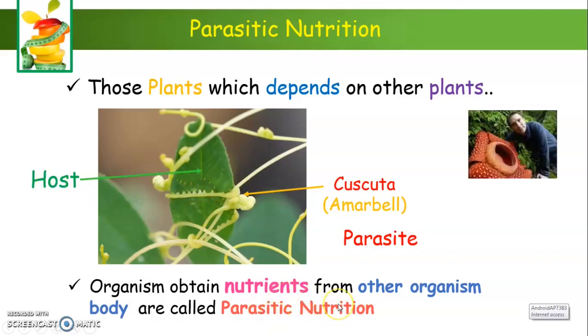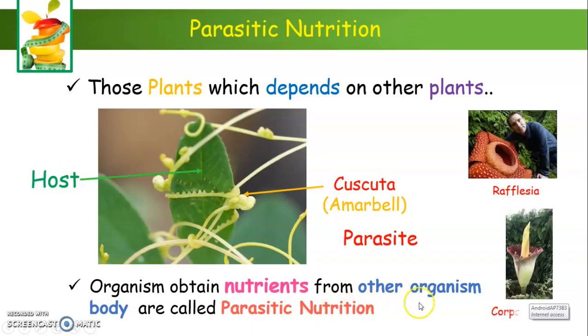Examples are Rafflesia and corpse flower. These two are other examples of parasites. First one is Cuscuta, second one is Rafflesia, and third one is corpse flower. These are examples of parasitic plants. They are parasites because they do not prepare their own food. They depend on others for their food. They draw nutrition from other plants.